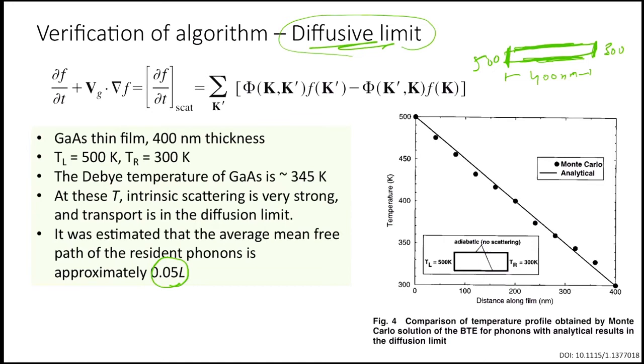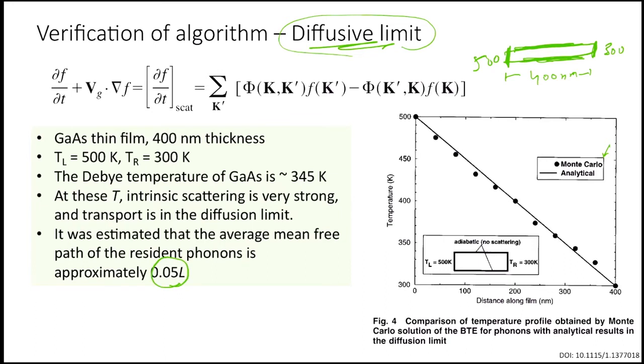As you could see, the analytical solution, or the Fourier solution, would also predict a linear line from here to here. And the Monte Carlo solution using this technique also would predict this solution. So again, this gives us a verification of this algorithm. It's able to predict two extreme limits of the heat transport. One is ballistic, where the phonon mean free path is much longer than the length of the rod, or phonon mean free paths are much smaller, at least 20 times smaller than the length of the rod.